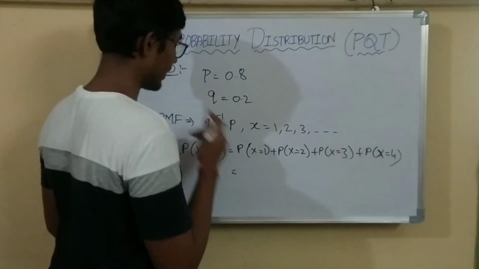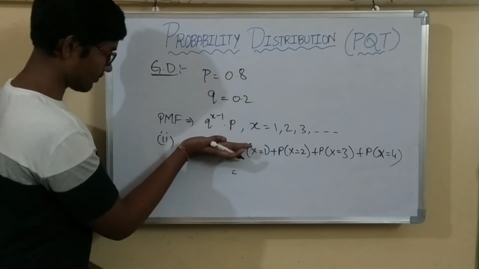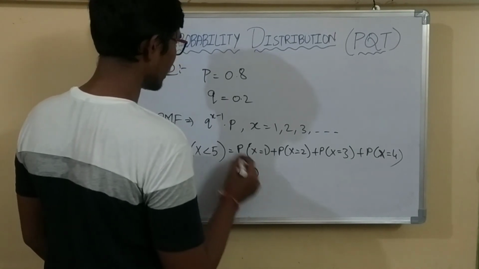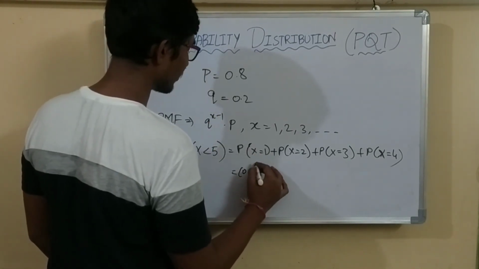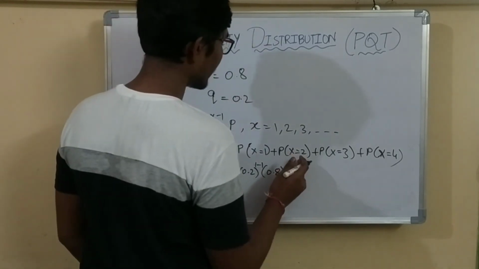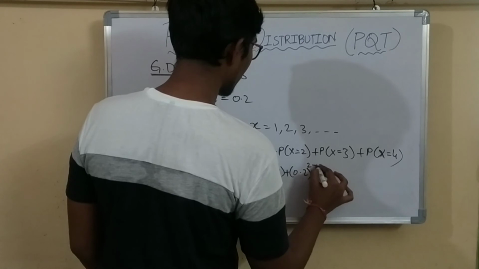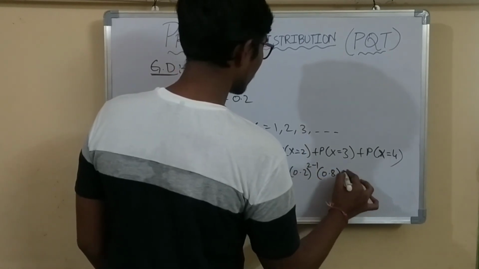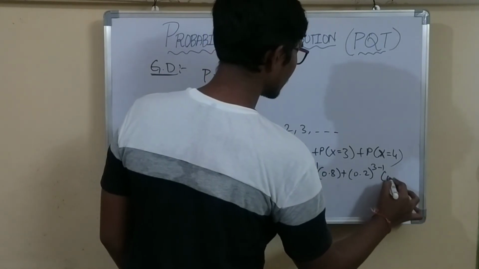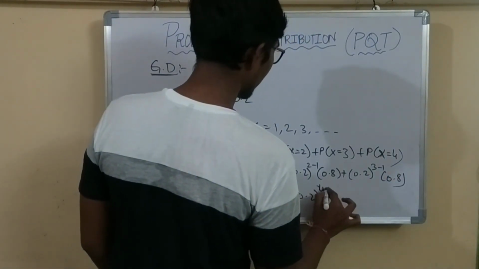At x equals 1, substituting in the formula, Q is 0.2 whole power 1 minus 1 into 0.8, plus at x equals 2, 0.2 whole power 2 minus 1 into 0.8, plus at x equals 3, 0.2 whole power 3 minus 1 into 0.8, plus at x equals 4, 0.2 whole power 4 minus 1 into 0.8.